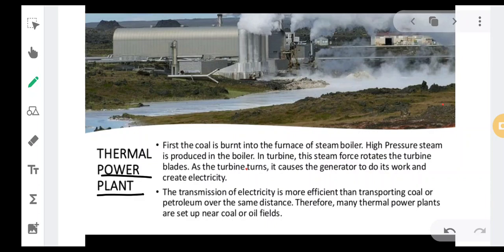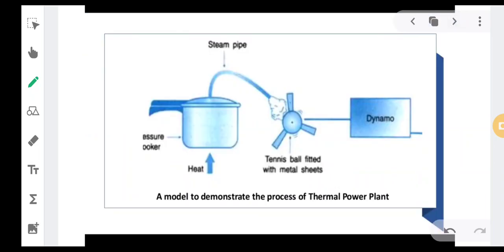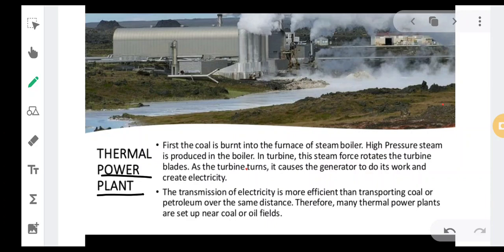So the simple thing that is done is, as you know, coal is burnt. Okay, have you seen coal? I don't know if you have seen or not. Coal, or simple thing, say suppose firewood. Have you seen firewood? So coal is a type of firewood. Okay, so what is done? This coal is burnt, and water is employed. So water is used inside a boiler.